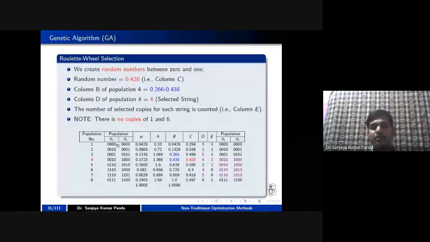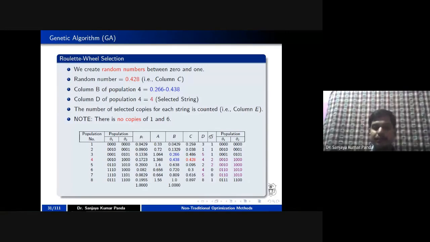Once you generate this random number, in column D you go for a particular population in which I want to do a particular selection. Let's say the values are 3, 1, 5, 4. These values are also generated by applying some random calculation.